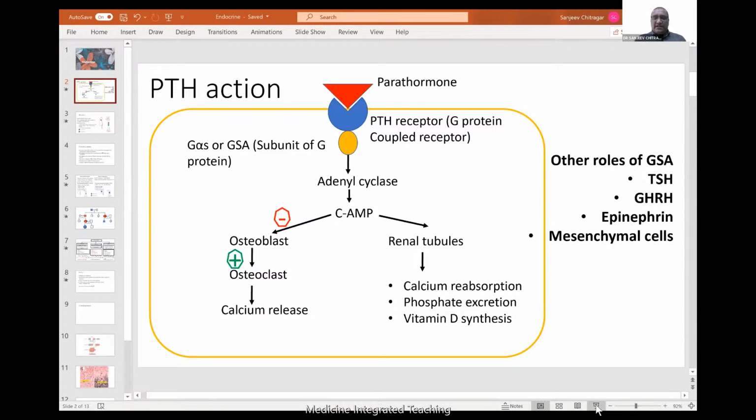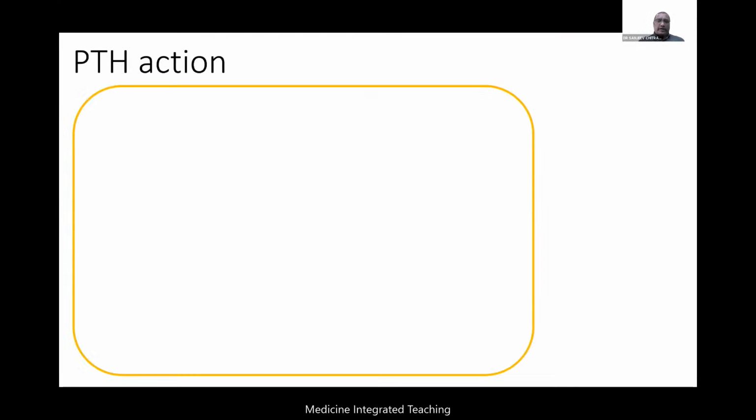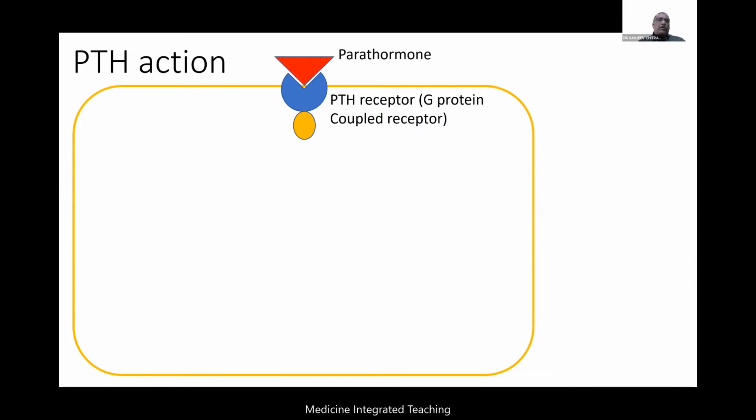Let me just start going to the parathormone action. I'm interested in where does the PTH work? Let me say this is your cell and this is your receptor for the parathormone, and this receptor for the parathormone is a G protein coupled receptor. There are a variety of subunits of this. The parathormone goes and binds to your G protein coupled receptor, and there is one called the alpha subunit. We need to only know about this alpha.